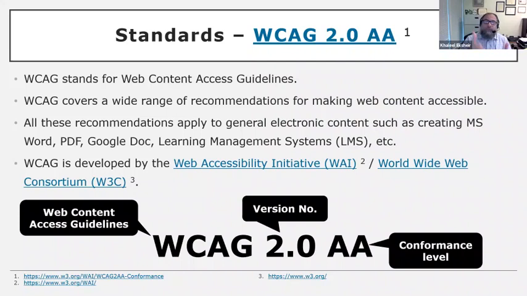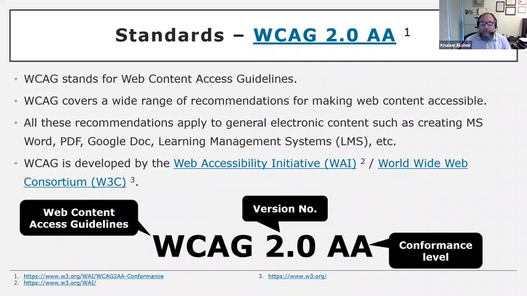It is sometimes pronounced as "wuh-cag." It covers a wide range of recommendations for making web content accessible. This is their terminology, but it is not only web content. Their recommendations cover any electronic content, including Microsoft Word files, Google Docs files, a course in a learning management system like Canvas or Blackboard, or an app that you develop for your cell phone. So the recommendations cover any electronic content.